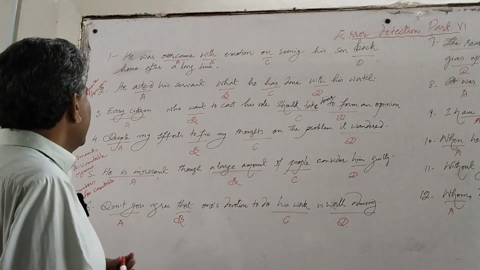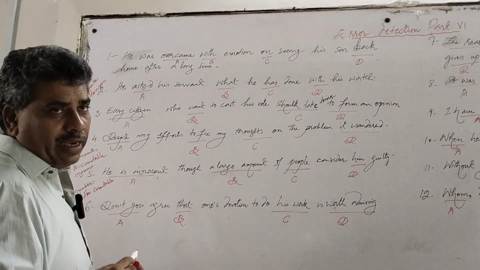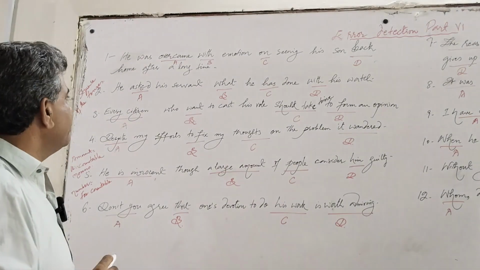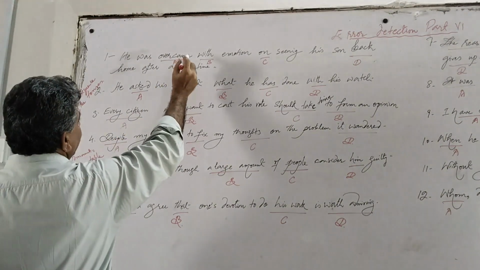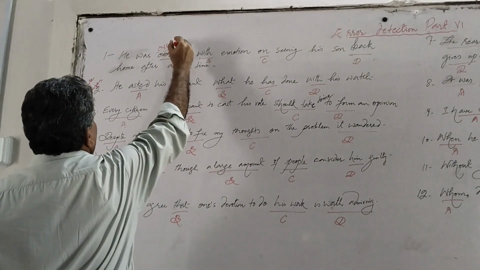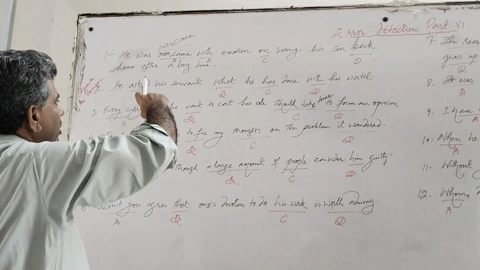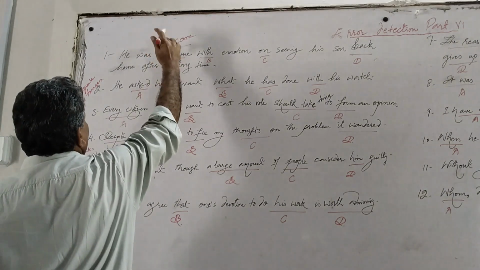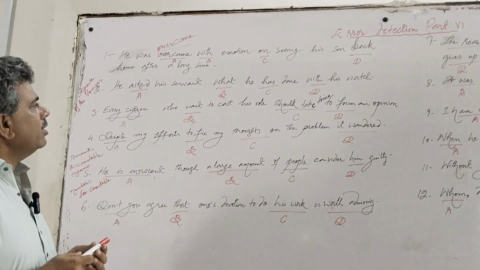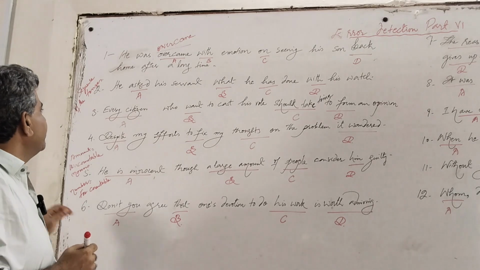But at A, we see that the sentence is in passive voice, and we know that in passive voice, we always need a third form of verb, and here we have the second form of verb. So we change it to the third form. This should be overcome. Overcome, overcame, and overcome. So overcome is the third form. So the correct sentence would be: he was overcome with emotion on seeing his son back home after a long time.